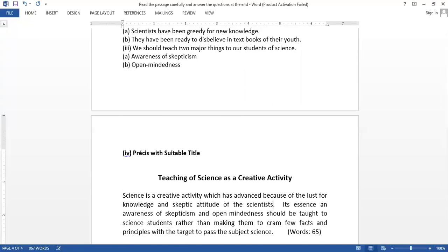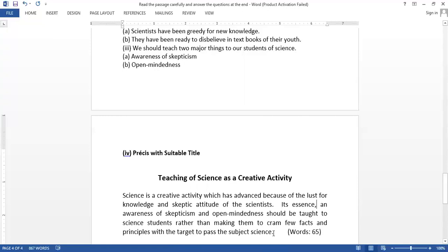Its essence, an awareness of skepticism and open-mindedness, should be taught to science students rather than making them cram few facts and smaller principles with the target to pass the subject science.